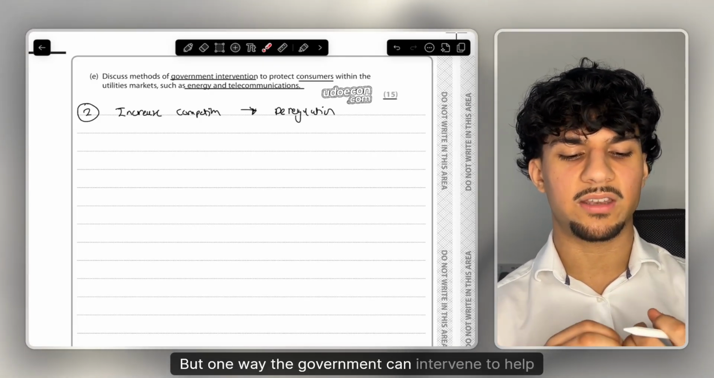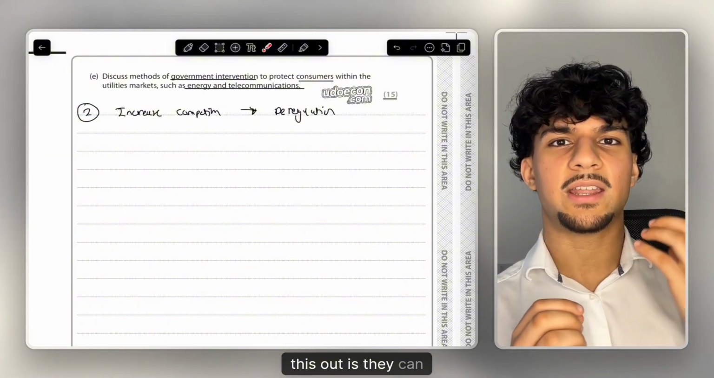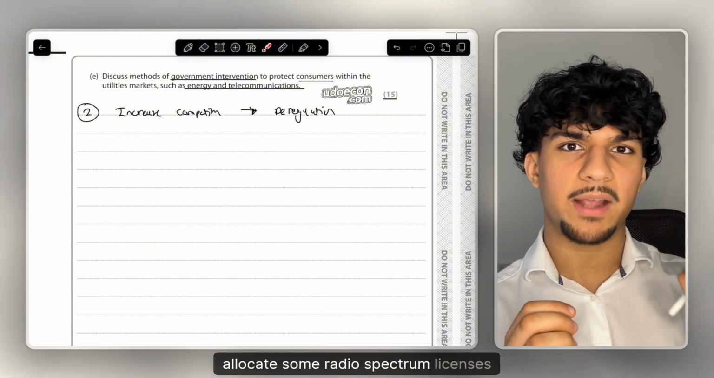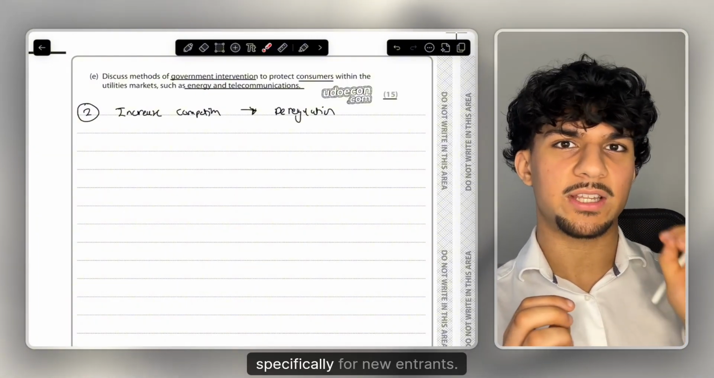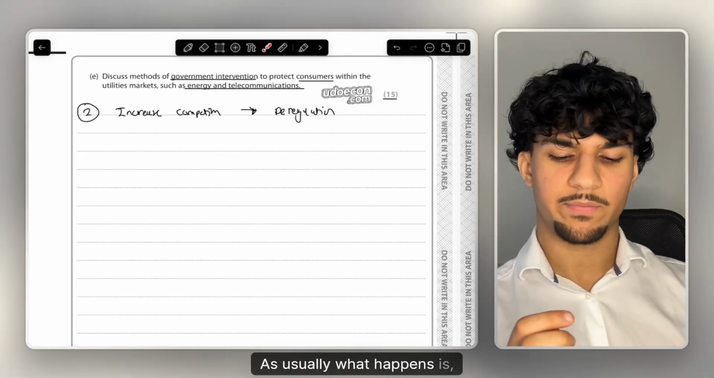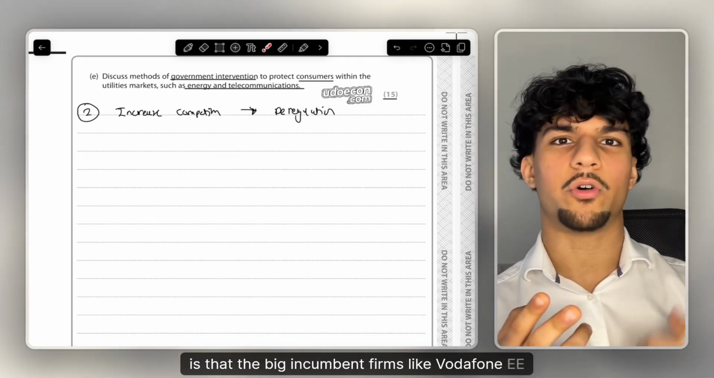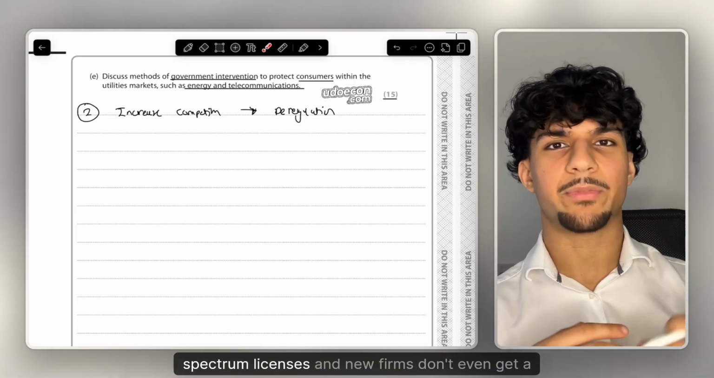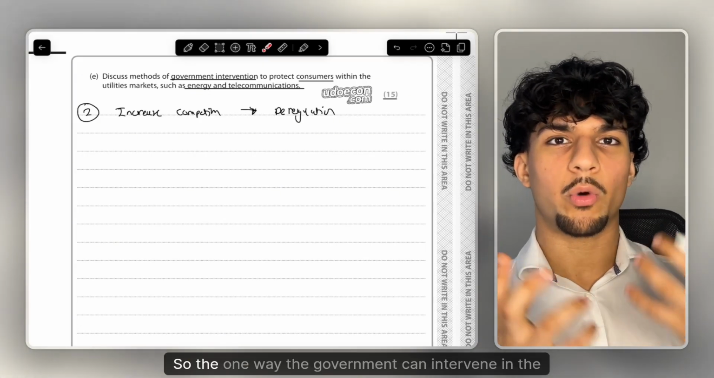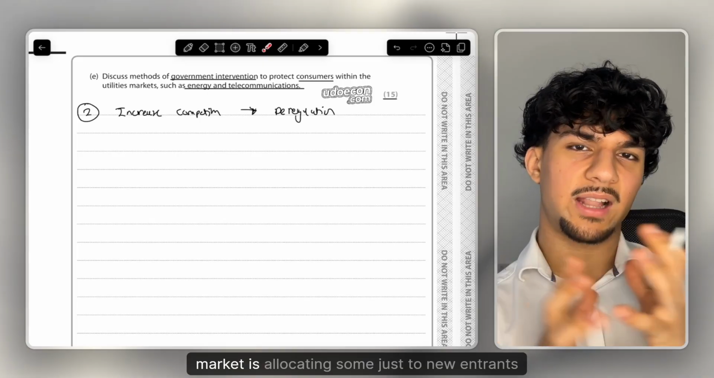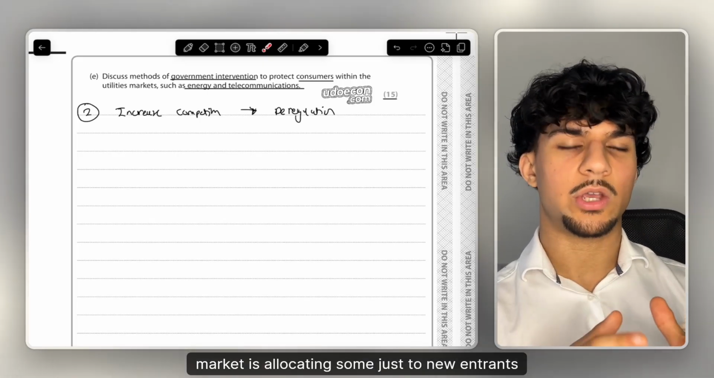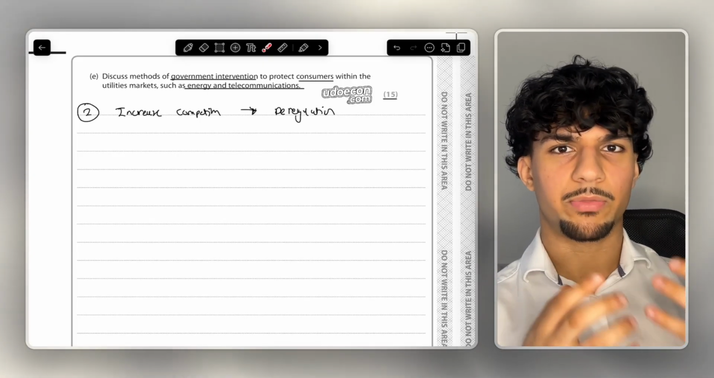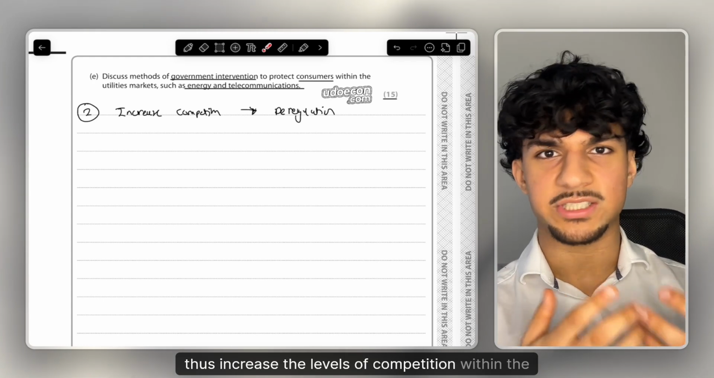One way the government can intervene to help this out is they can allocate some radio spectrum licenses specifically for new entrants. Usually what happens is that the big incumbent firms like Vodafone, EE, end up buying up all these radio spectrum licenses, and new firms don't even get a chance. So allocating some just to new entrants would of course lower barriers to entry, thus increase the levels of competition within the market.